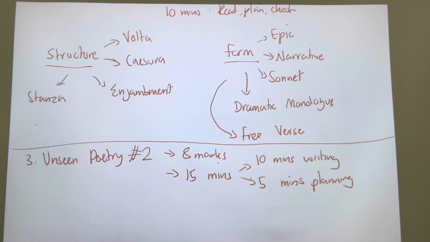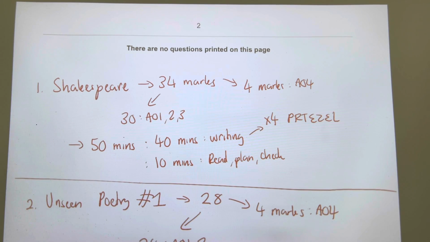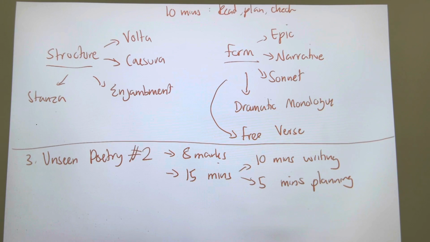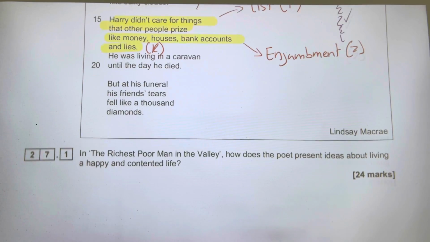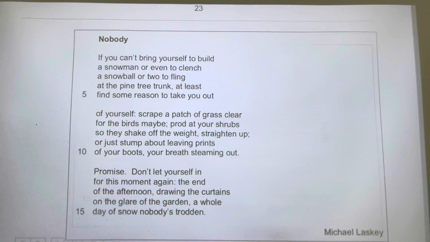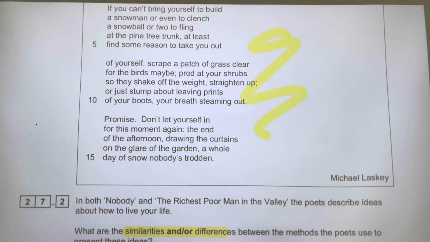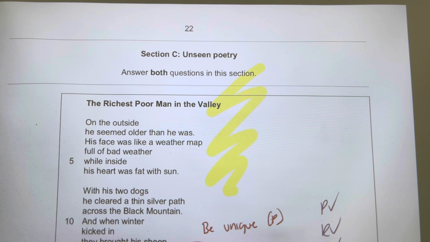Now, if you follow this structure, guys, let's do our maths. The entire exam is 1 hour and 45 minutes. 50 minutes is question 1. 40 minutes is question 2. That's 1.5 hours. And question 3, guys, is 15 minutes, and that's your total 1 hour 45 minutes in the exam. Now, in this question, guys, you were given another unseen poem. And what you're asked to do is talk about the similarities and or the differences between this unseen poem and the one that you just looked at.